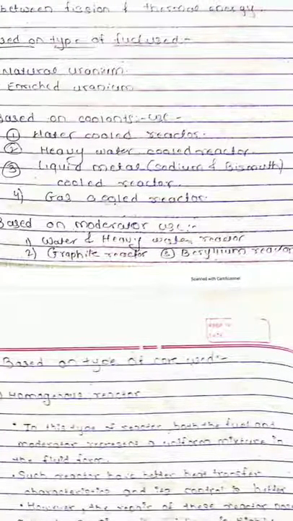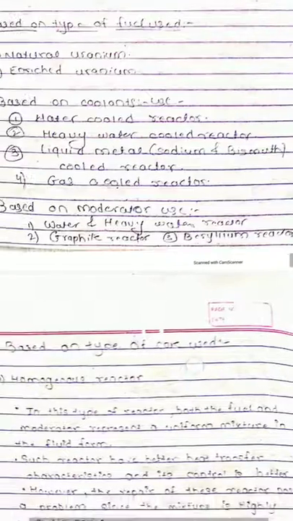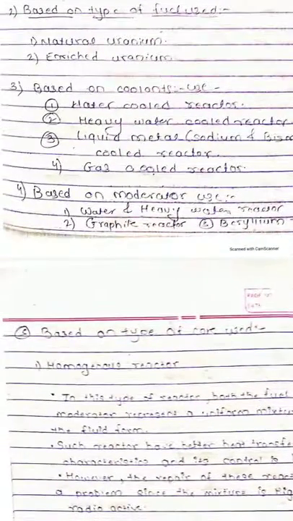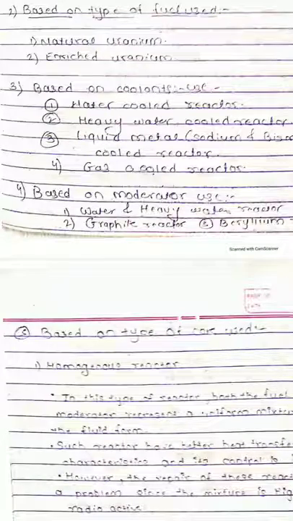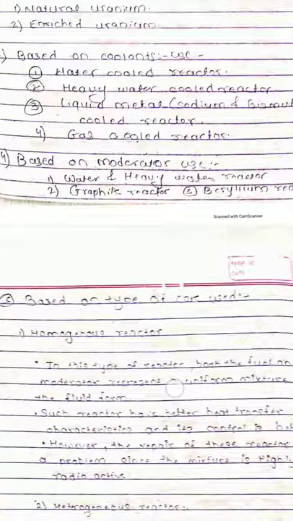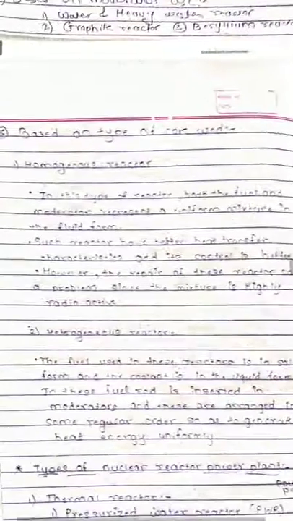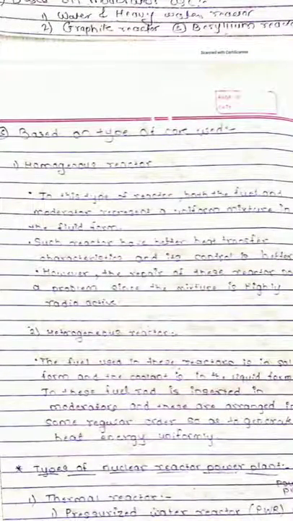Second is the graphite reactor, where we use graphite as a moderator. The third one is the beryllium reactor. In beryllium reactors there are two, beryllium and beryllium oxide. Next is based on the core use, which is nothing but the fuel moderator assembly. Here we have two types, the homogeneous reactor and the heterogeneous reactor.